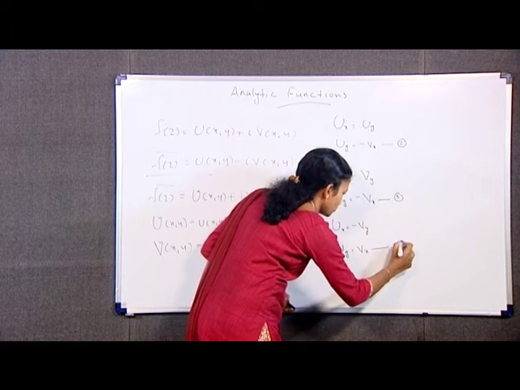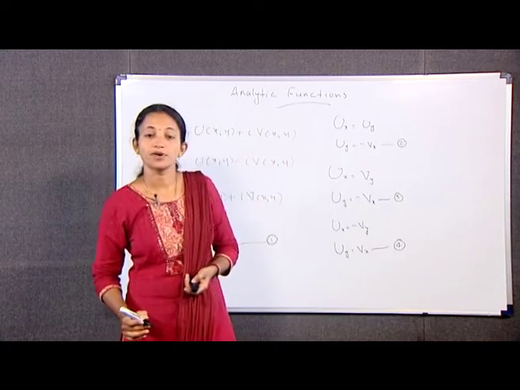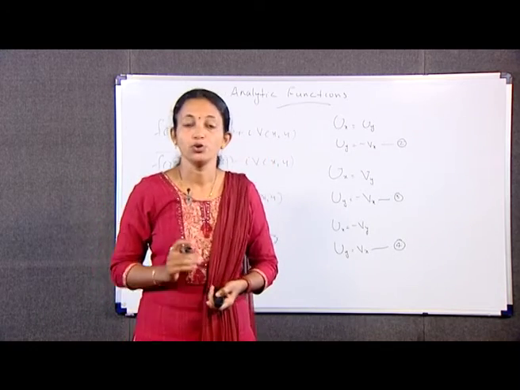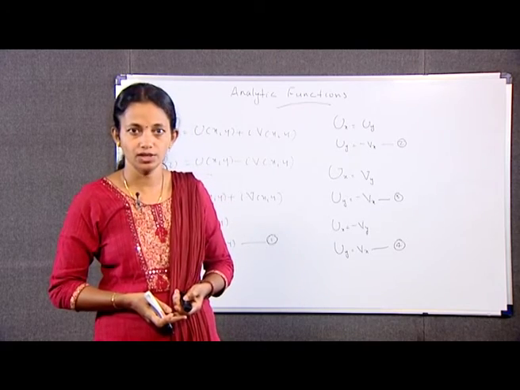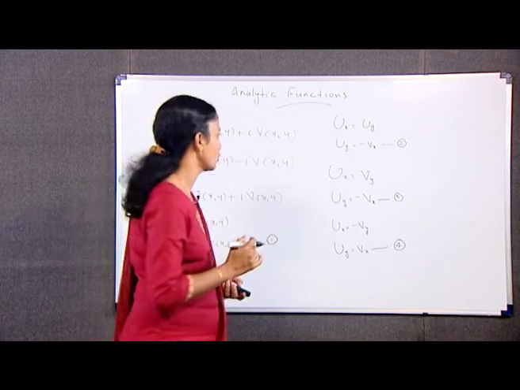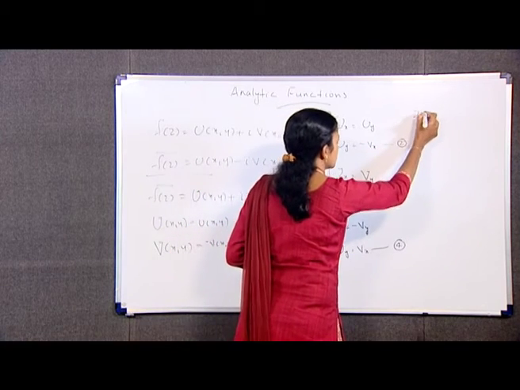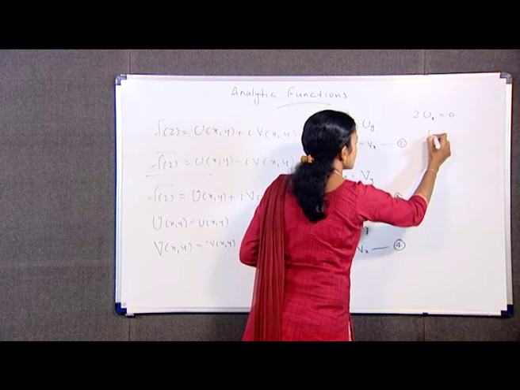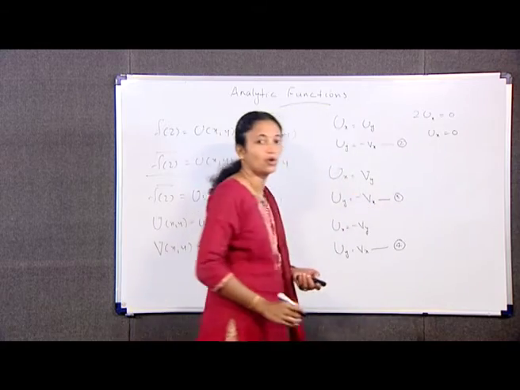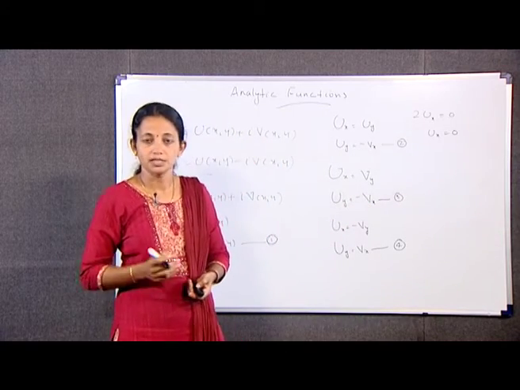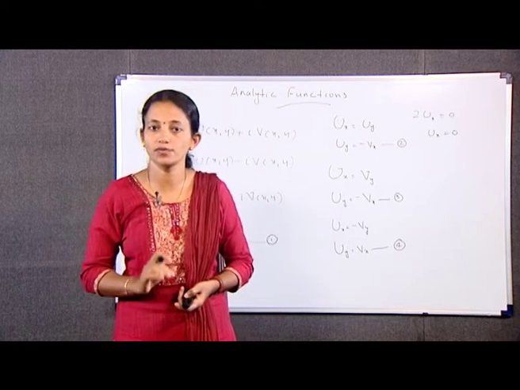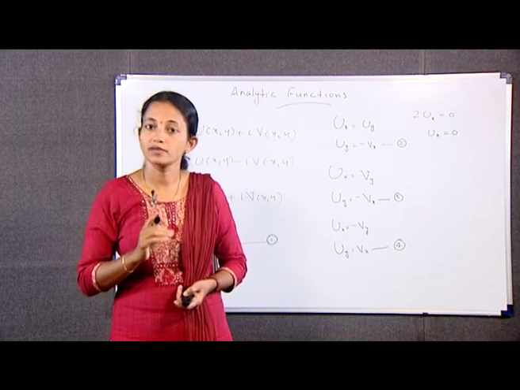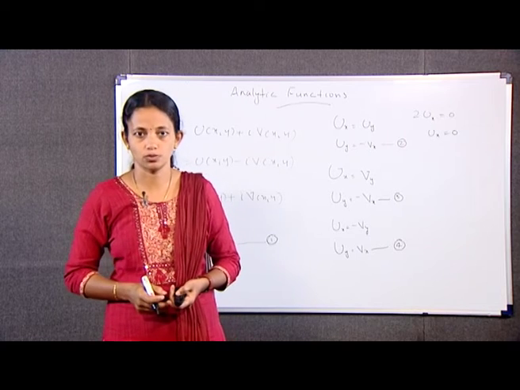This is our equation number 4. From 2 and 3, we have ux is equal to uy and ux is equal to minus vy, which on adding gives 2ux is equal to 0, that is ux is equal to 0 in D. Similarly, subtraction involving corresponding sides of the second of equations 2 and 4 reveals that vx is equal to 0.